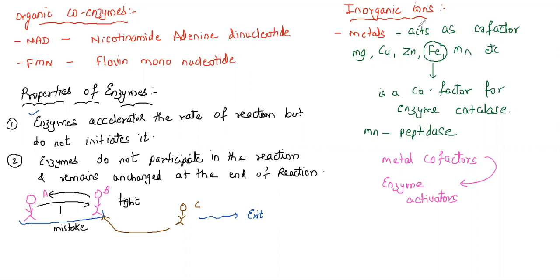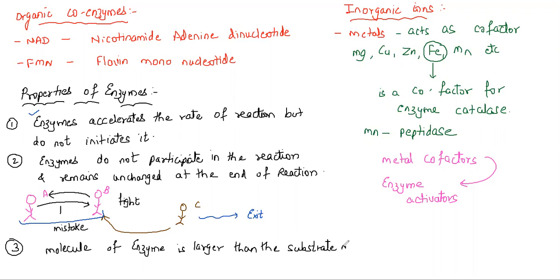Now we need to understand one very important characteristic. This is how we can say that enzymes remain unchanged in the reaction. Let's take the third important property: the molecule of enzyme is larger than the substrate. This is a very important property. Now you might be wondering, sir, what is substrate? That will come later, but just remember this way: the molecule of enzyme is larger than the substrate molecules. This again becomes one of the very important properties.